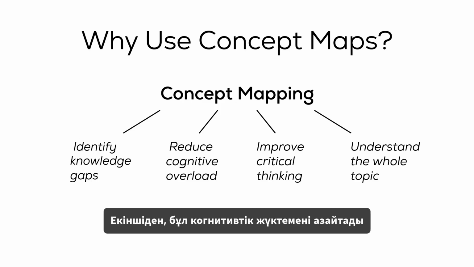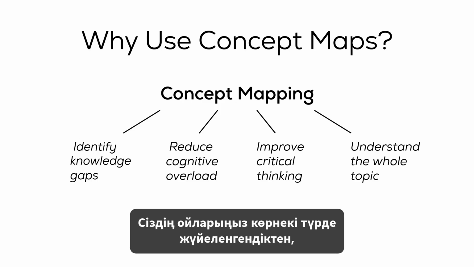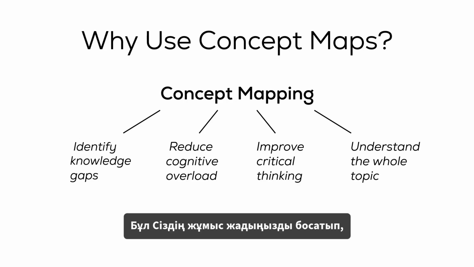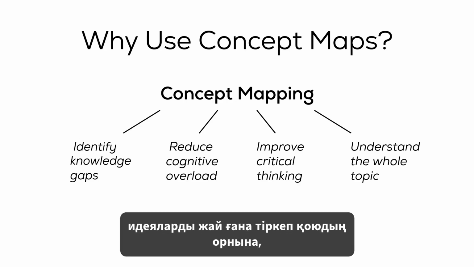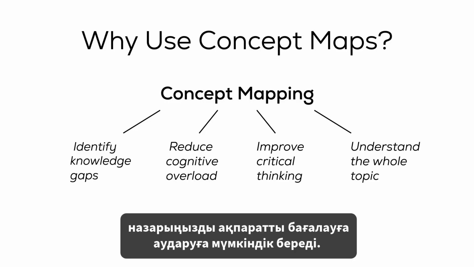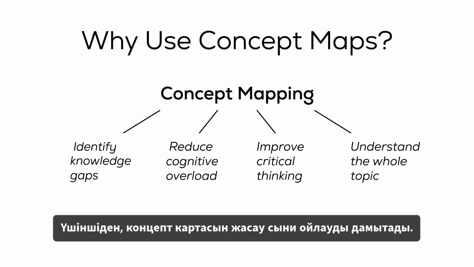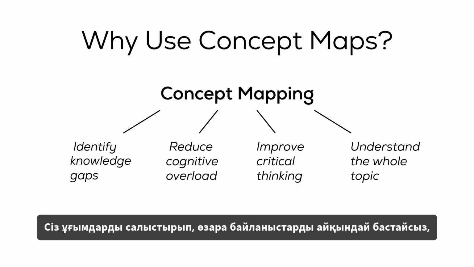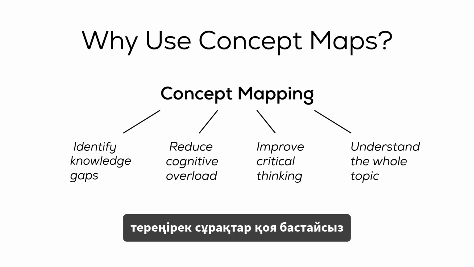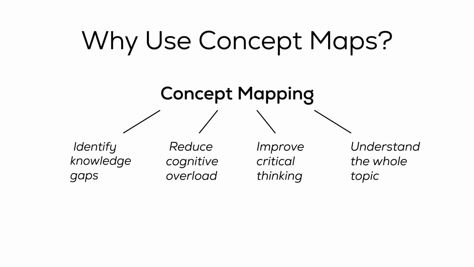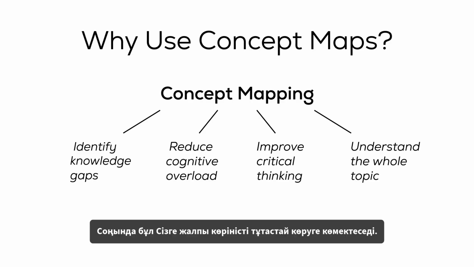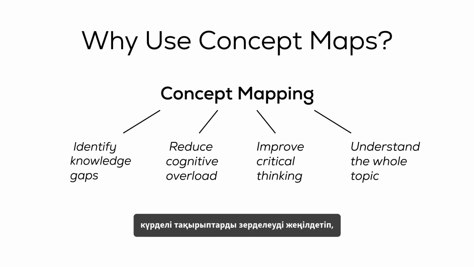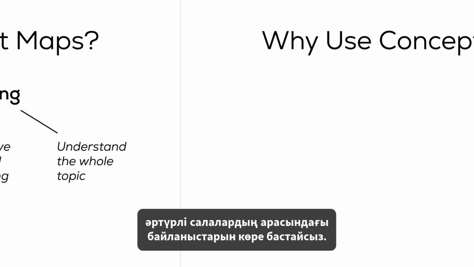Second, it reduces cognitive overload. Because your ideas are organized visually, you don't need to remember everything at once. This frees your working memory to focus on evaluating information instead of simply keeping track of ideas. Third, concept mapping encourages critical thinking. You begin comparing concepts, identifying relationships, and asking deeper questions instead of collecting random sources. Finally, it helps you see the bigger picture. You understand how different ideas connect, making it easier to study complex topics and discover connections across different disciplines.